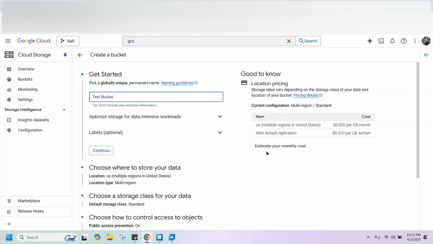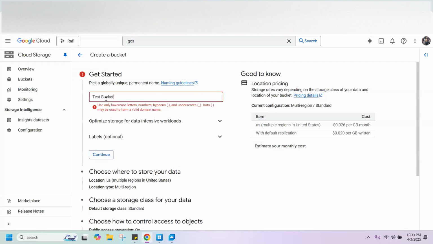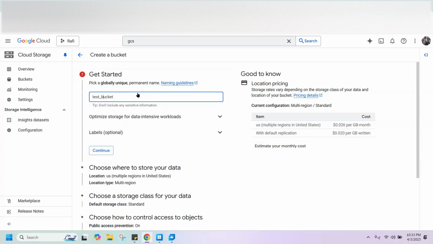Perfect, perfect. Now click on continue. Okay, I think we need to use underscore. Like that? Yeah, it should work. Yes. Click on continue. I think it should work. Okay, use lowercase only. In a bucket name, we use lowercase only. We can't use camel case here.